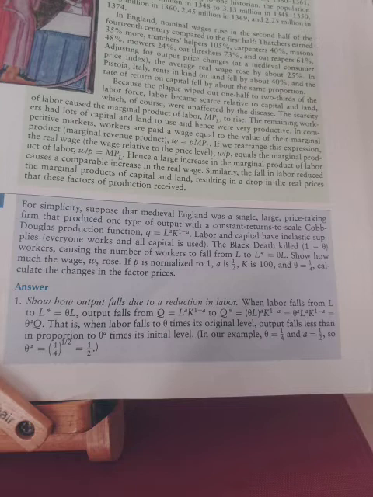Solved problem 15.2. For simplicity, suppose that medieval England was a single, large, price taking firm that produced one type of output with a constant returns to scale Cobb-Douglas production function: Q = L^A × K^(1−A). Labor and capital have inelastic supplies. Everyone works and all capital is used.